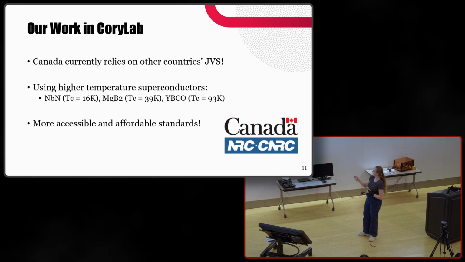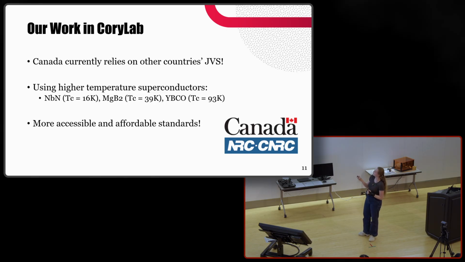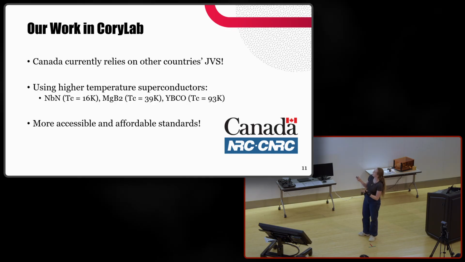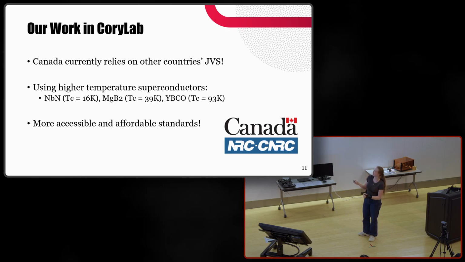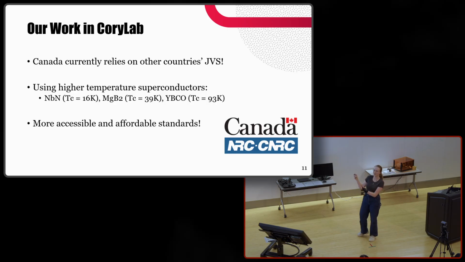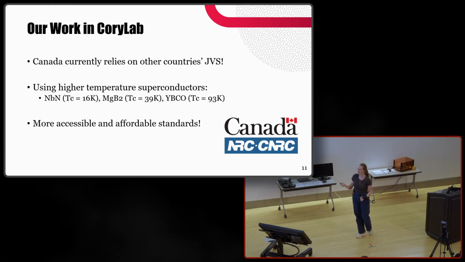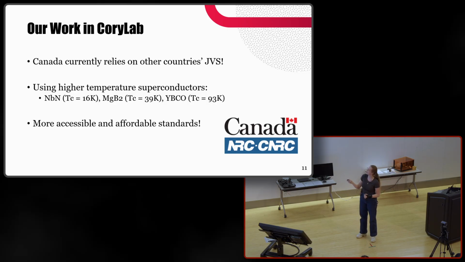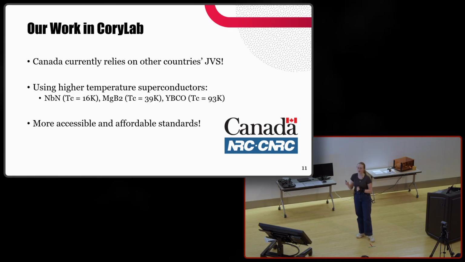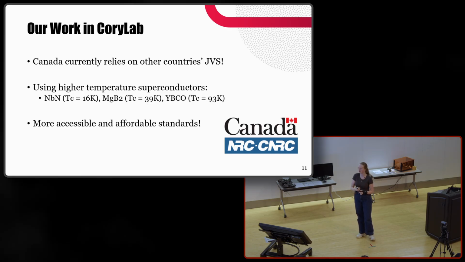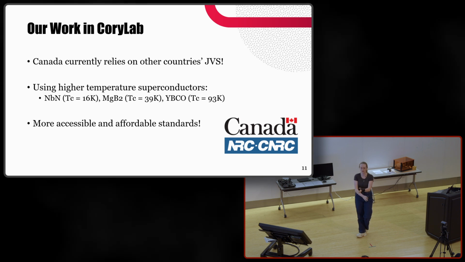So these particular materials were chosen for these higher temperatures. But going from left to right, these are kind of an ease of fabricating Josephson junctions from them. So even though this niobium nitride is only a few degrees Kelvin higher critical temperature than the niobium mentioned before, it's past some threshold of cooling.